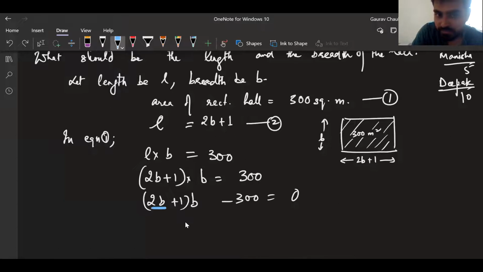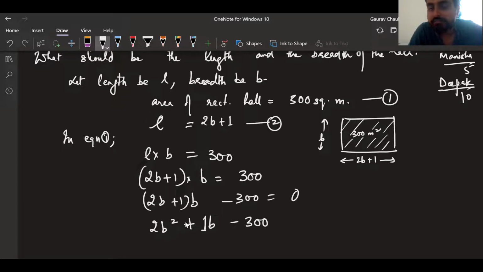You're multiplying this term with this term. What do you get? Sir, 2b square. 2b square. Continue. Plus 1b. Plus 1b. Minus 300. Minus 300. Is equal to 0.